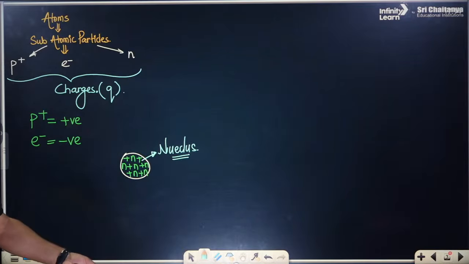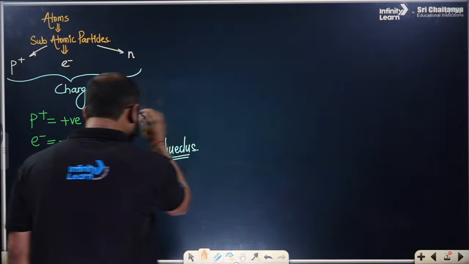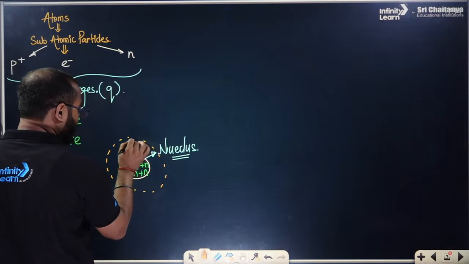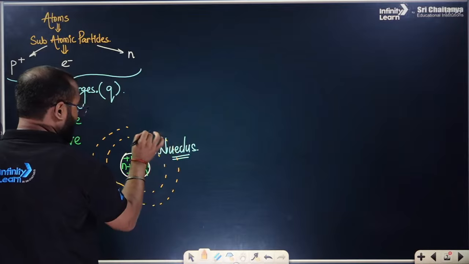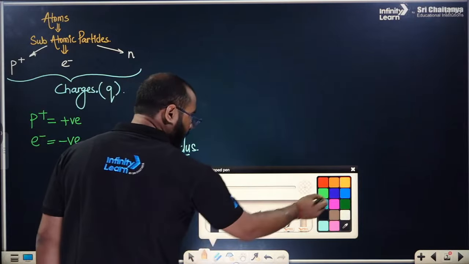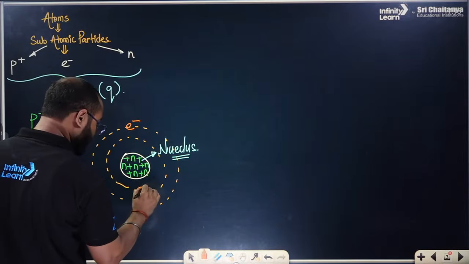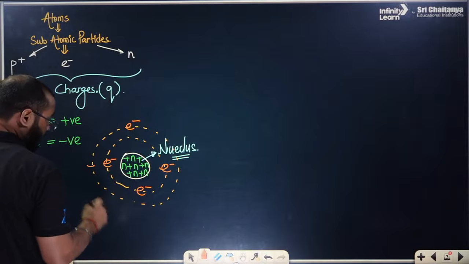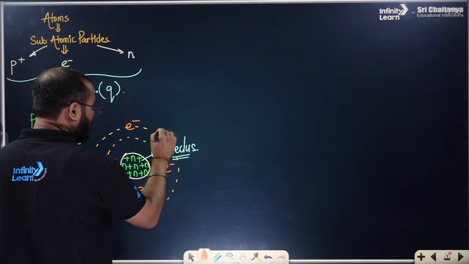What about the negative charges? The negative charges are very much allowed to move in the outer orbits, everyone. So here, these are electrons. They are allowed to move forward. These are the only charges which are allowed to move.